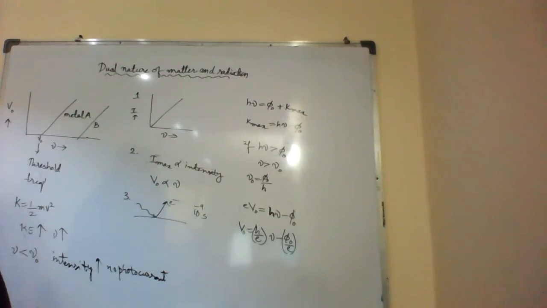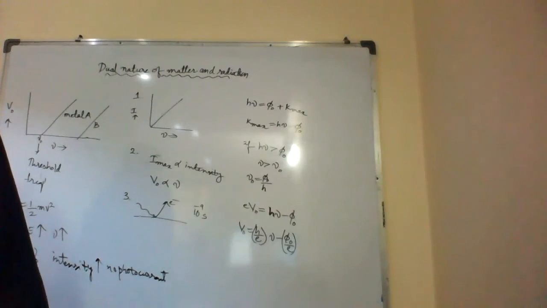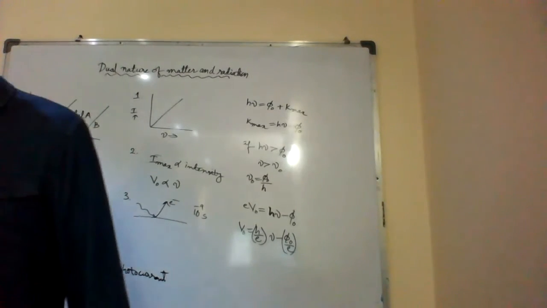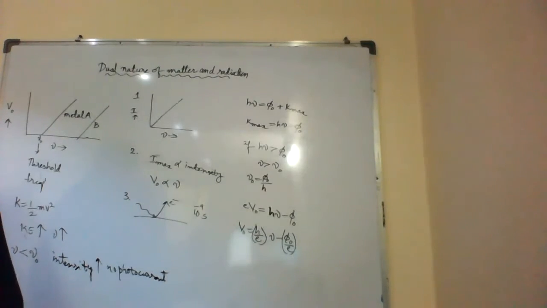In interaction of radiation with matter, radiation behaves as if it is made up of particles called photons. Each photon has an energy E equal to h nu and momentum P equal to h by lambda, and E is equal to hc by lambda. But anyway, we don't have the Compton effect in our syllabus. We'll go ahead.